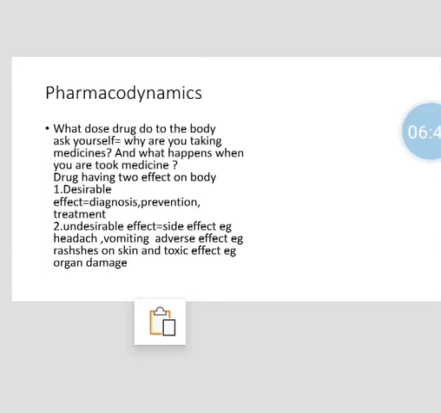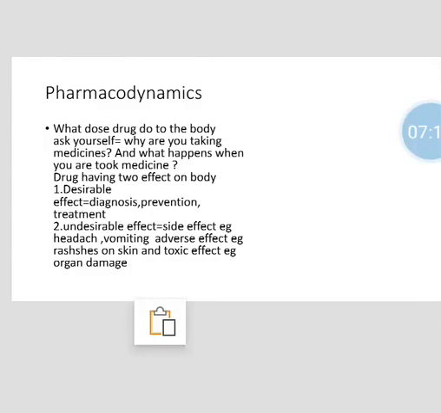Desirable effect: we want that effect to cure, treat, diagnose, or prevent. This is our desirable effect. Undesirable effect: an effect we don't want but get, that is a side effect. Example: headache, vomiting. Adverse effect, for example rashes on the skin. And the third is toxic effect. Toxic effect may be organ damage.